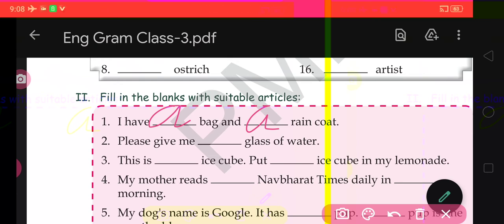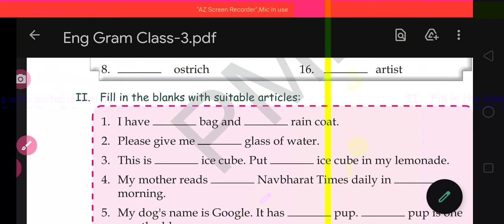The first letter of the word glass is G, a consonant letter giving a consonant sound also. So here we will use A because it is a singular countable noun and gives a consonant sound. It will be: please give me a glass of water. In this way you will do the rest of the questions.